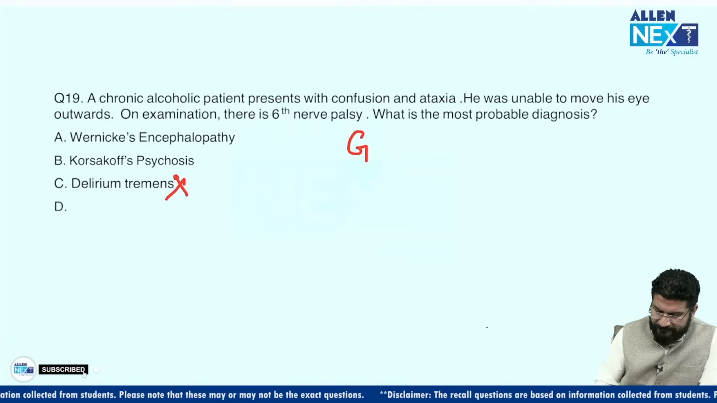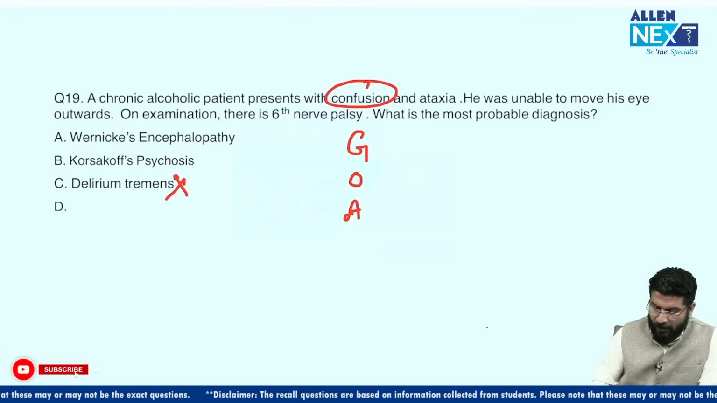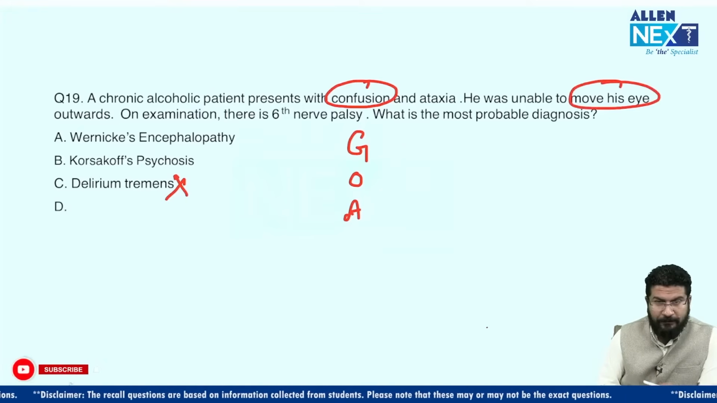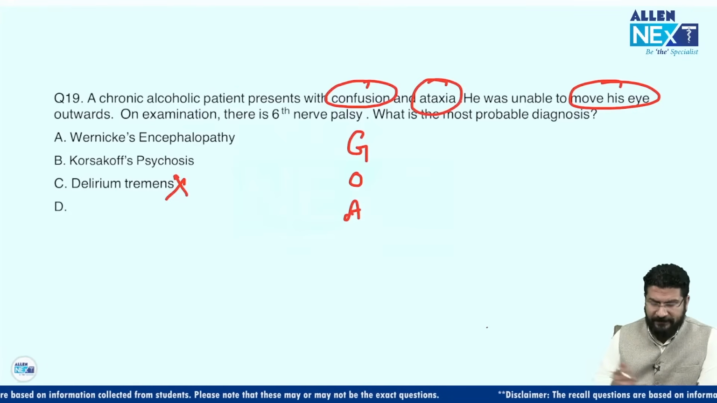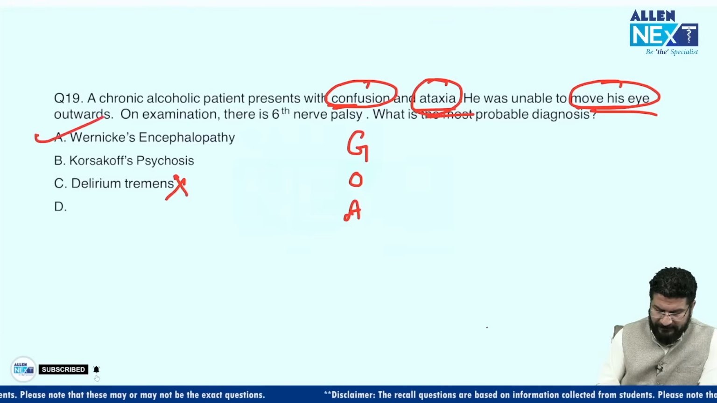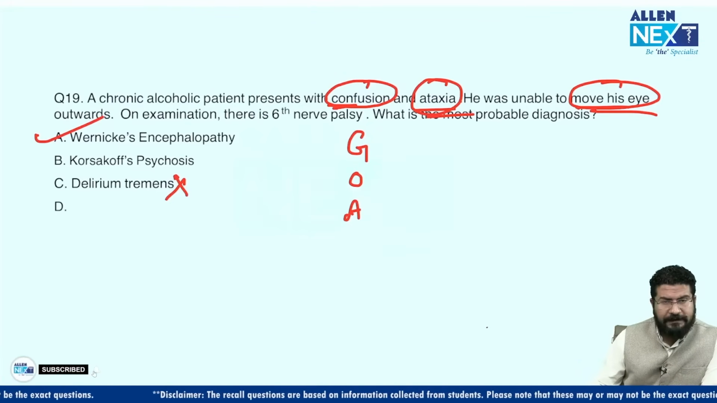So remember the mnemonic GOA. The patient is having global confusion, ophthalmoplegia, and then you can see ataxia. So this is a classical case. The triad is given: GOA, global confusion, ophthalmoplegia and ataxia. So this is a classical example of Wernicke's encephalopathy.